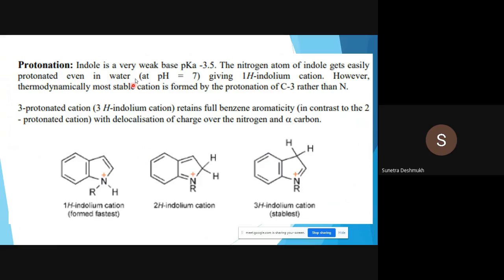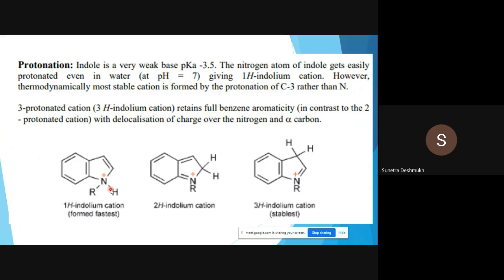Now protonation. As in pyrrole, we have seen the lone pair is involved in the aromatic sextet, so it's not easy to disturb this aromatic sextet. Indole is a weak base, with a pKa of minus 3.5. The nitrogen atom of indole gets easily protonated even in water.